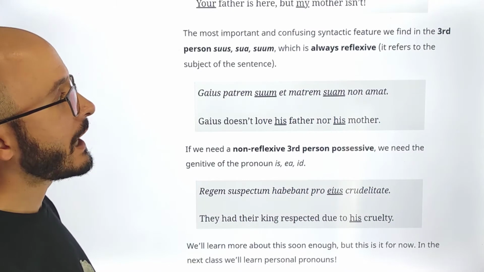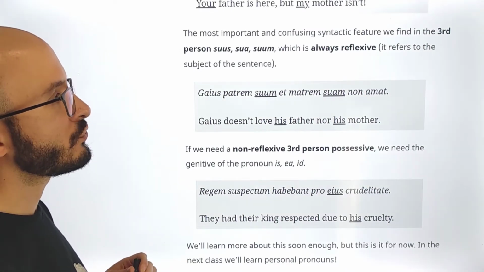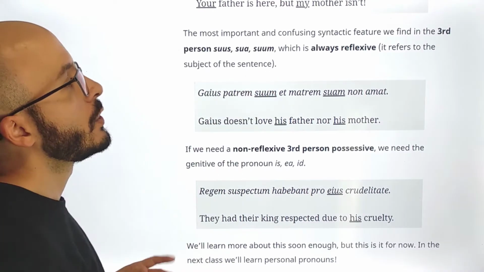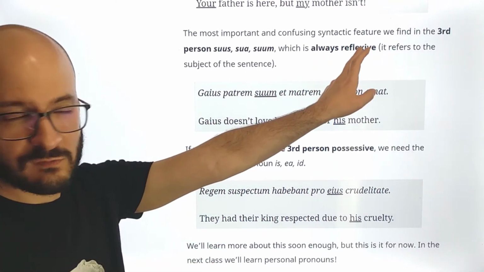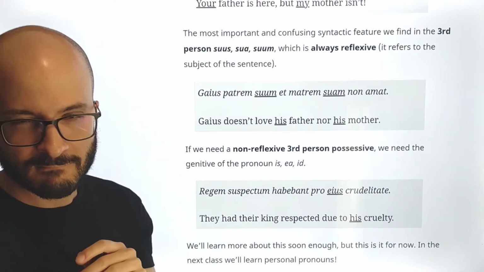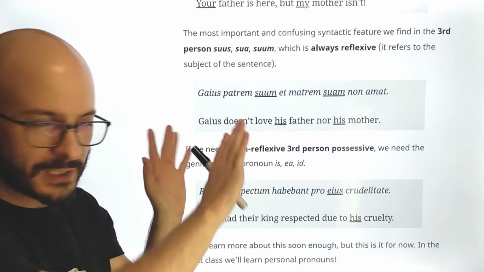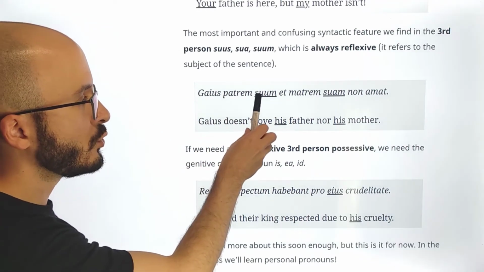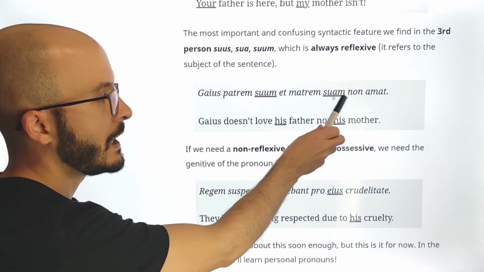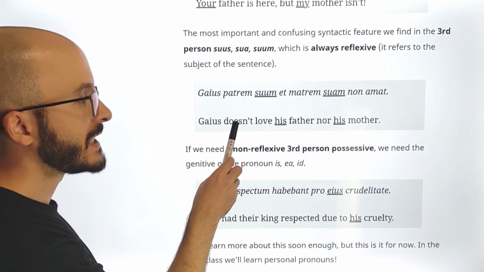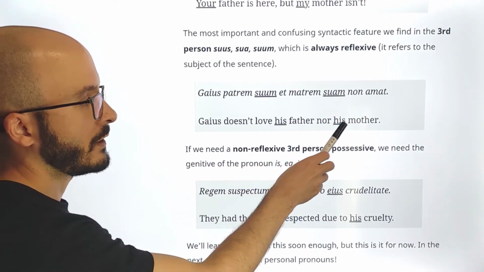The most important and confusing syntactic feature we find in the third person: suus, sua, suum, which is always reflexive. That means that it refers to the subject of the sentence. This is a bit complex, but let's try to understand. We have Gaius patrem suum et matrem suam non amat. So this means Gaius doesn't love his father nor his mother.